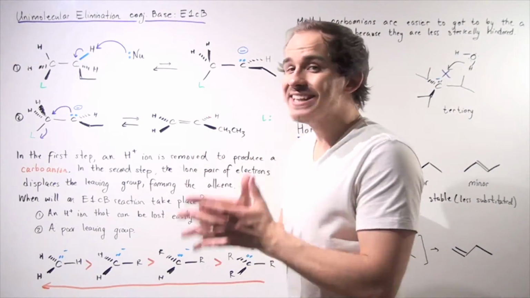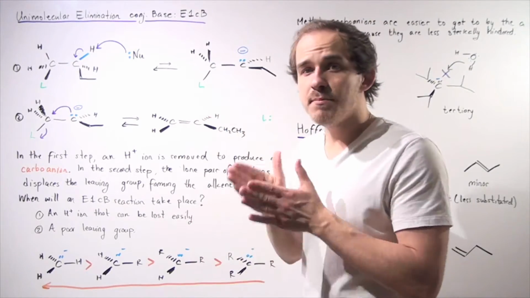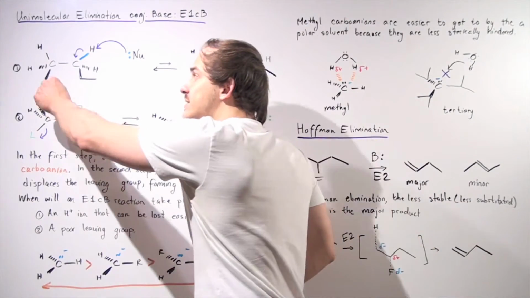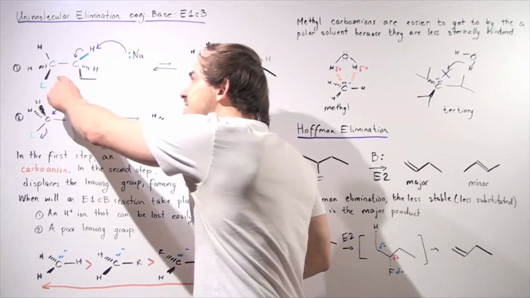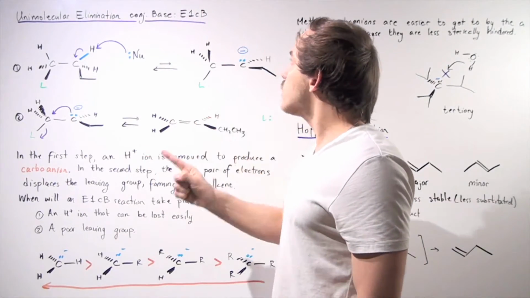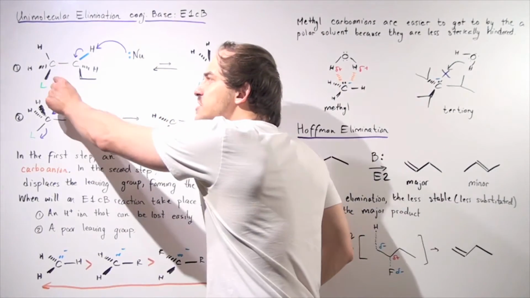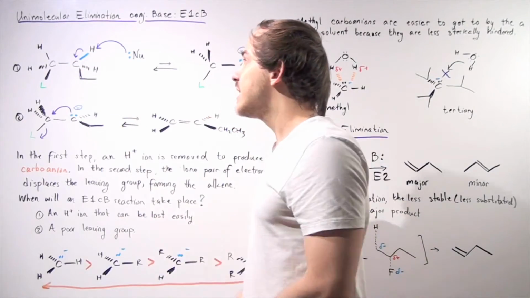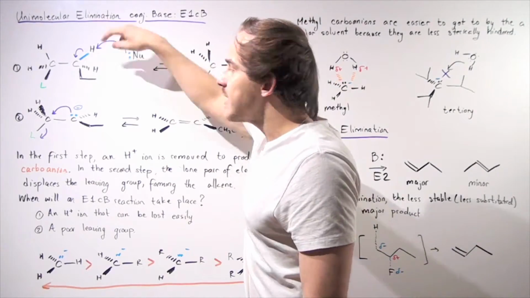Now, under which conditions will an E1 take place, and under which conditions will an E1cB take place? Well, if we have a very good leaving group, that means this leaving group will be able to readily dissociate. And so if this can readily dissociate, we're going to have the E1 reaction. But in order for the E1cB to take place, we must have two things. This must be a poor, a bad leaving group, and this carbon-H bond must be a weak bond. In other words, it must be easy to take off this H atom.